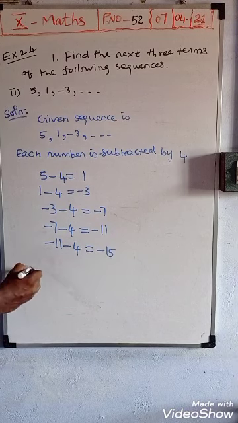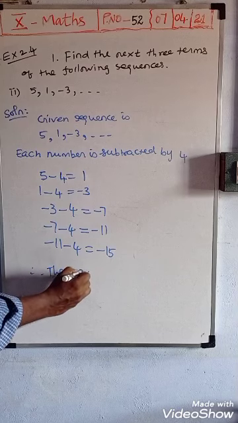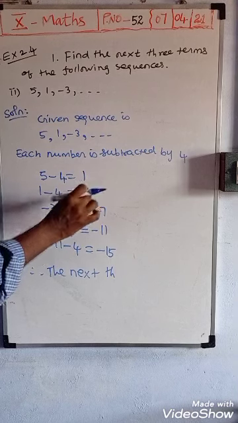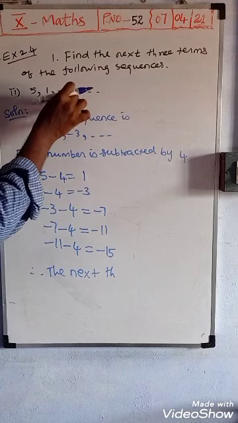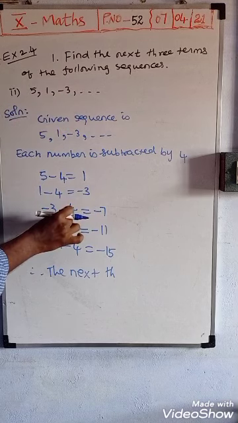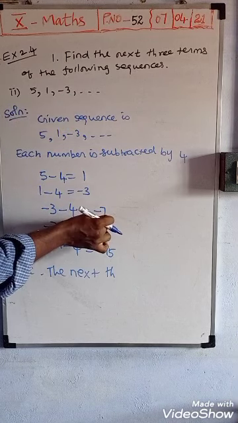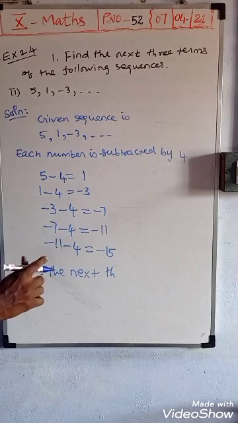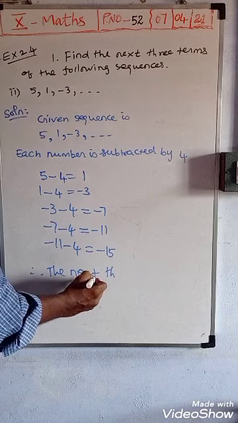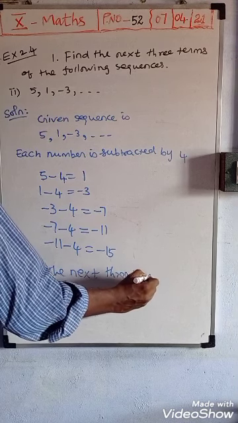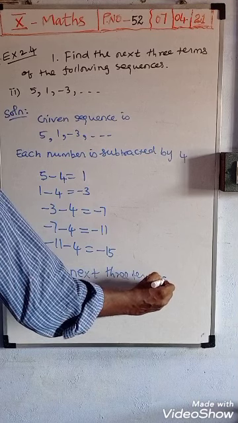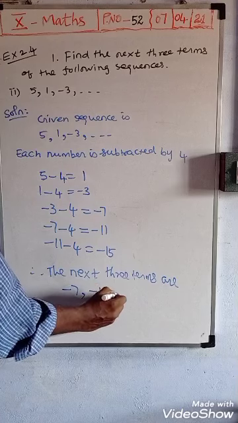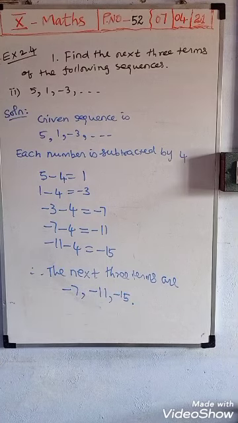Therefore, the next three terms, we are subtracting only. Minus 4, you should subtract from the third term. Here the third term is minus 3. Minus 3 subtract 4 gives minus 7. Subtract 4 from that answer, and again subtract 4 from the next answer, and we will receive the next three terms. Therefore, the next three terms are minus 7, minus 11, minus 15. Okay, that's all.